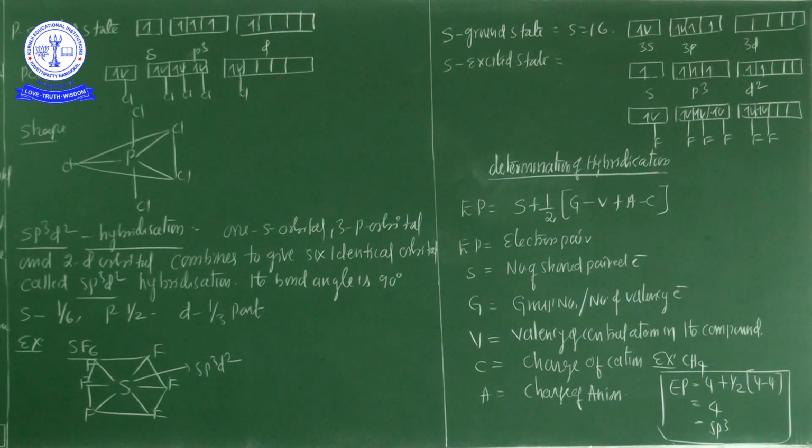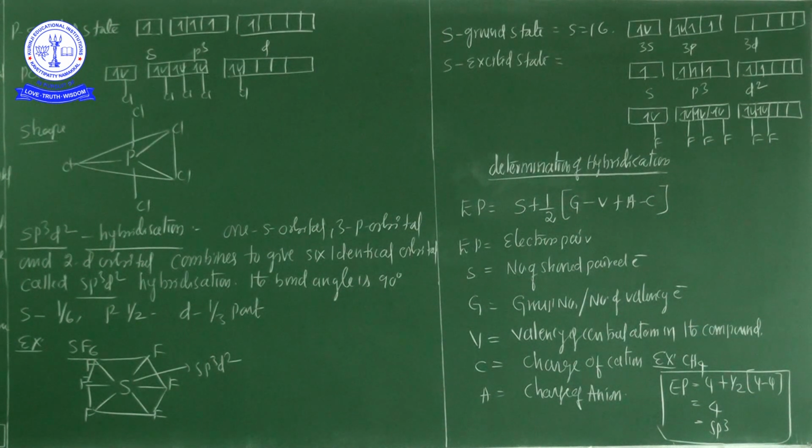So this is the sp3d2 hybridization. The most important thing is that in this hybridization one s orbital, 3 p orbitals and 2 d orbitals are intermixing. 6 new hybrid orbitals are formed. The 6 new hybrid orbitals bond with 6 fluorine atoms, hence forming the octahedral shape.